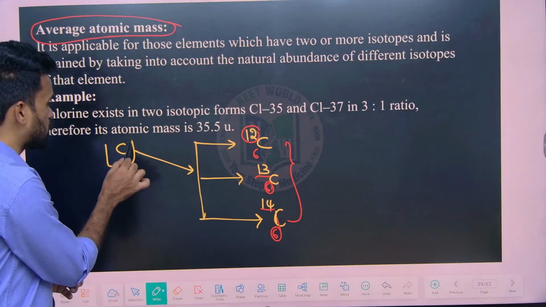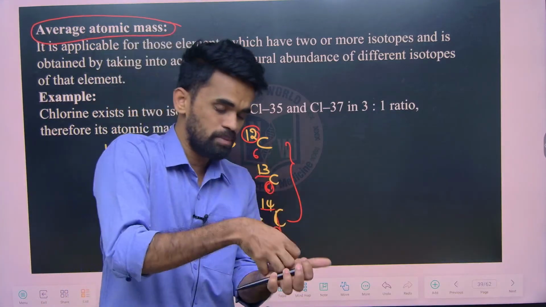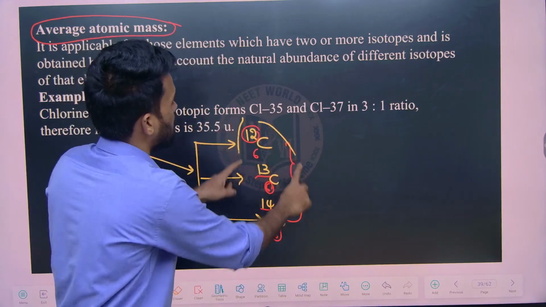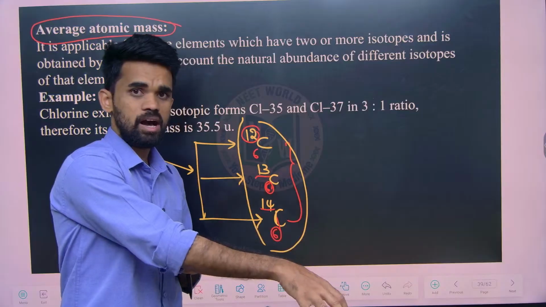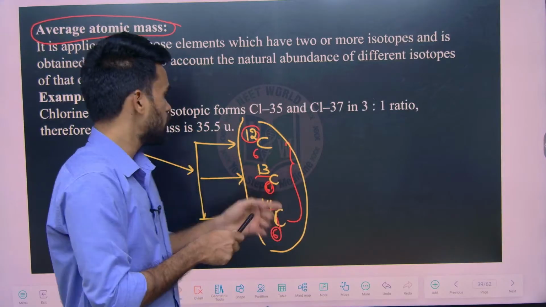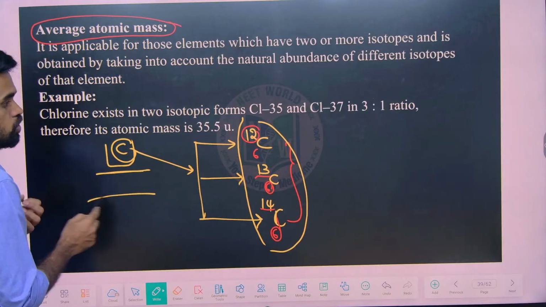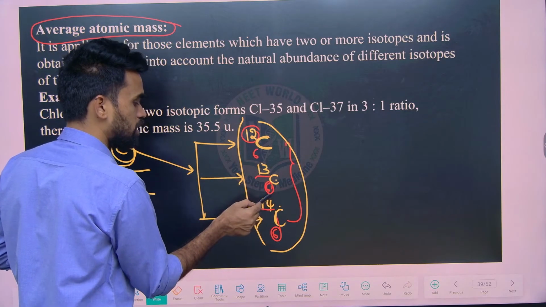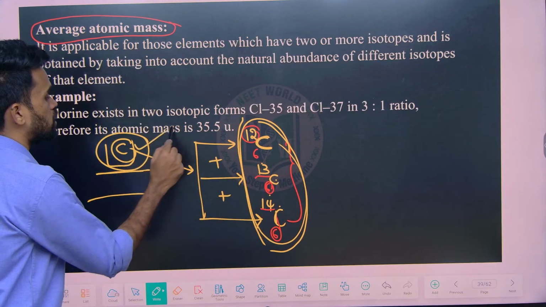So whenever we are extracting carbon from its source, let us say from the earth crust, we are going to get a mixture of all its possible isotopes. If you take anything occurring naturally and extract it out, we are going to get all its isotopes. Now if I ask what is the average atomic mass of this element, you need to consider this isotope and its mass, this isotope and its mass, this isotope and its mass. So add all these things, and the sum of all these masses will be taken as the average atomic mass of the carbon.